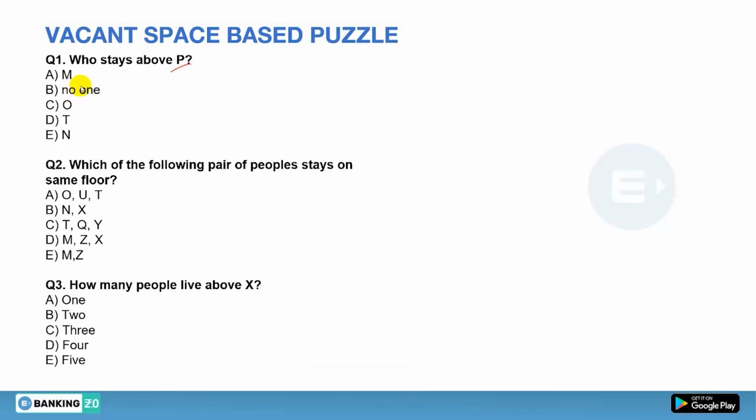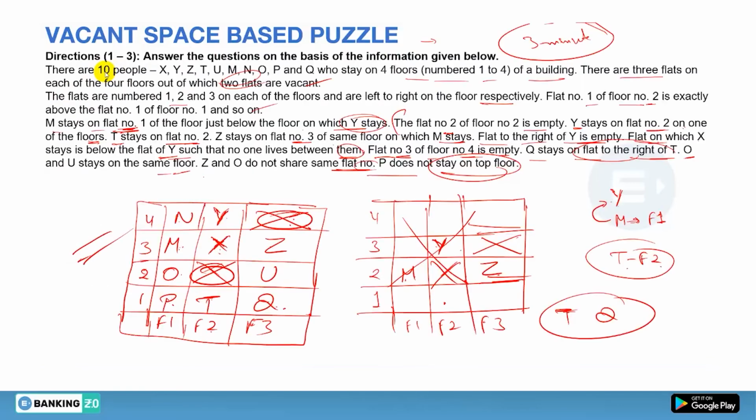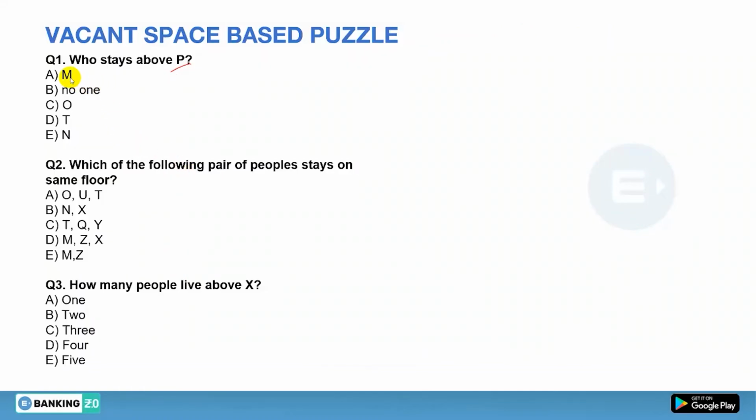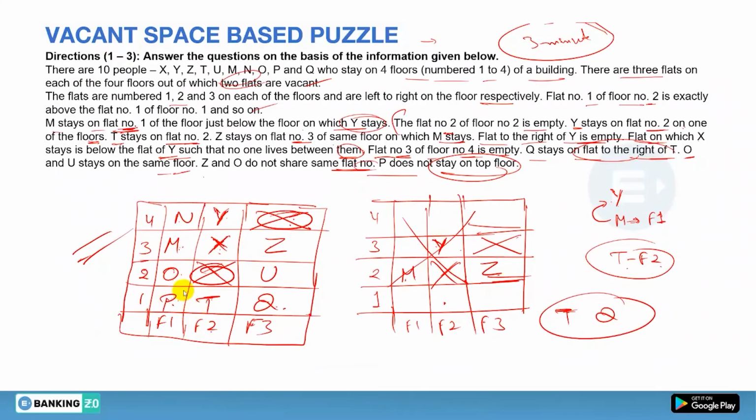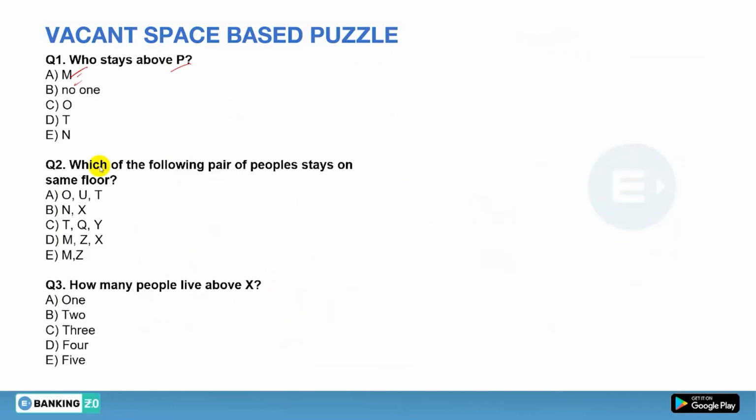So the options are M, O, T, and no one. Okay, so above P there is O. Okay, so the answer will be M. Now you will say, sir, the answer could be U, M, X, Z, Y, or N. Everybody is living above P, but in the option you have nothing mentioned about